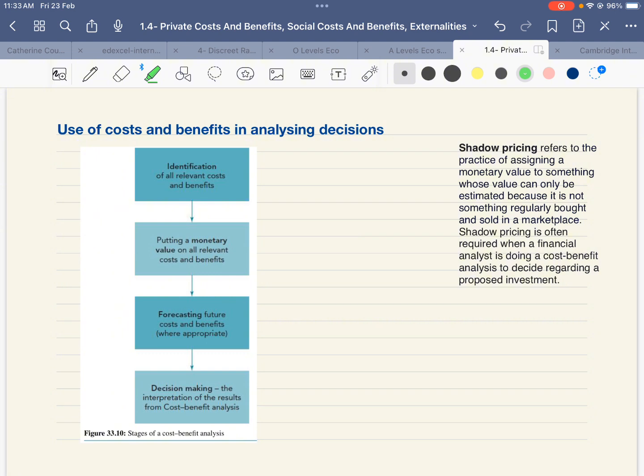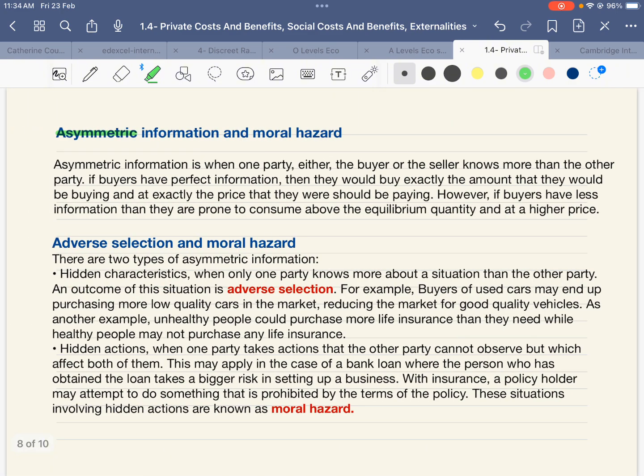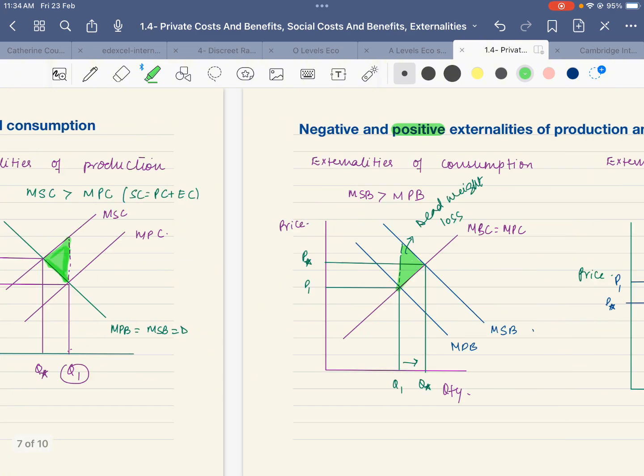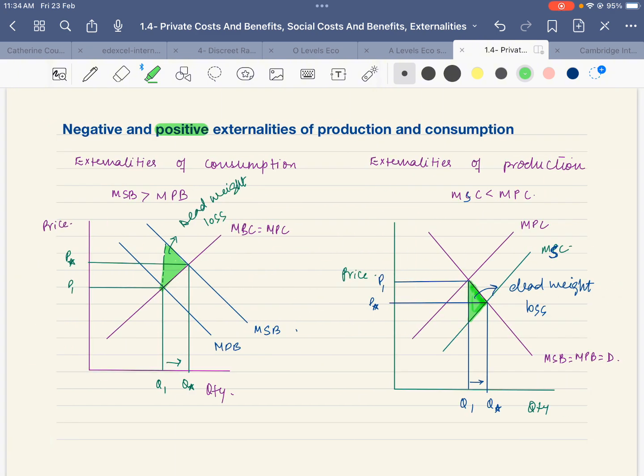What is the stepwise approach to carry out a cost benefit analysis? You identify all costs and you assign a monetary value to all the relevant costs and benefits. That monetary value that you assign is called shadow pricing. Then you forecast the future costs and benefits, and then you make a decision that would help in the long run. With this, we come to the end of this chapter. The main parts of this chapter were negative and positive externalities and costs and benefits, and how the decision to undertake a project is made.